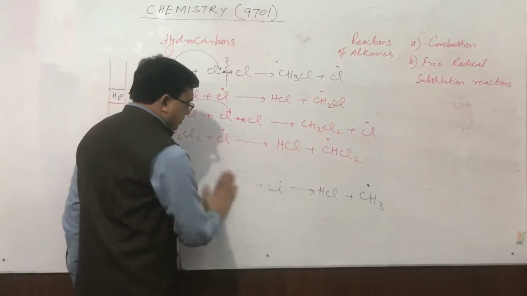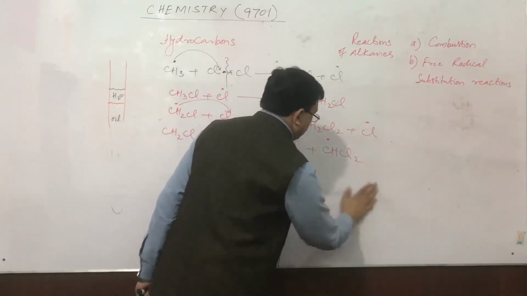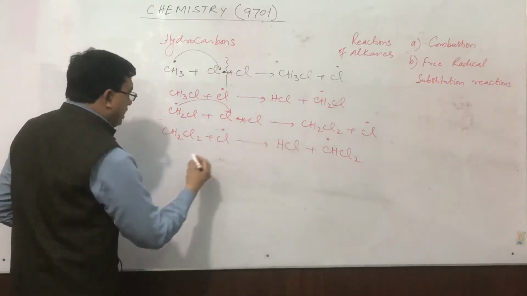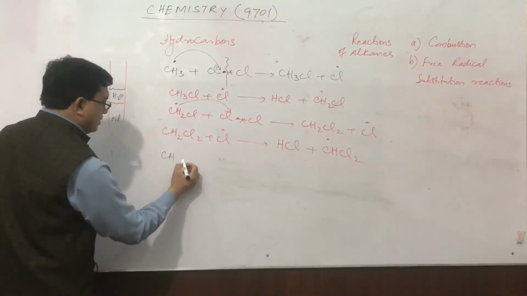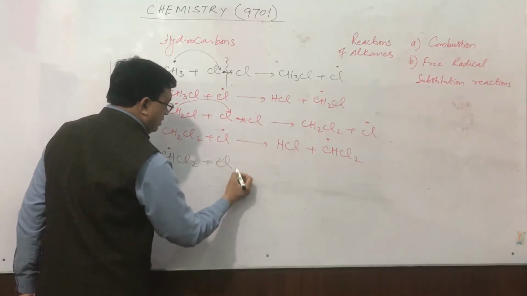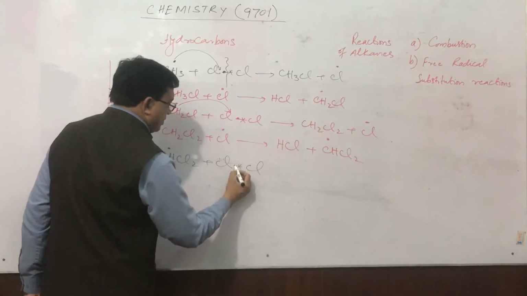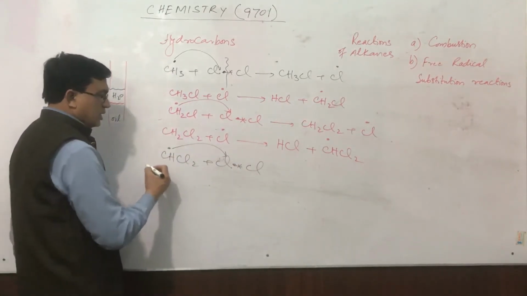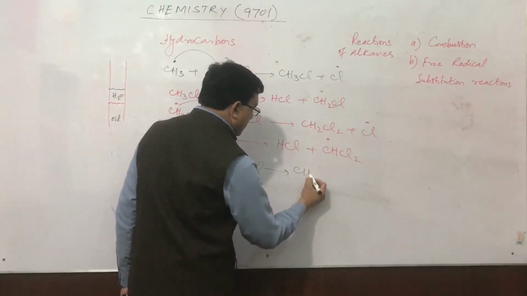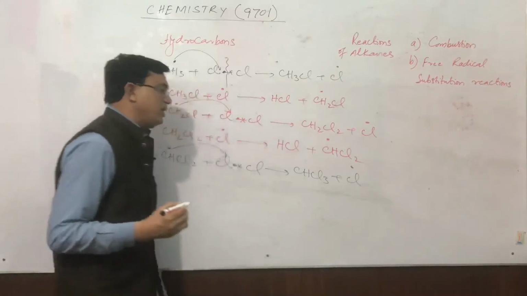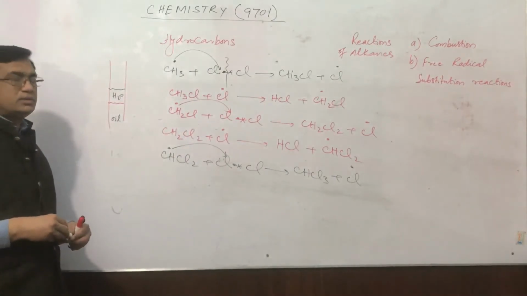In the next step, again this free radical will attack a chlorine molecule and obtain one chlorine more, making the compound CHCl3, chloroform, and producing a free radical once again.